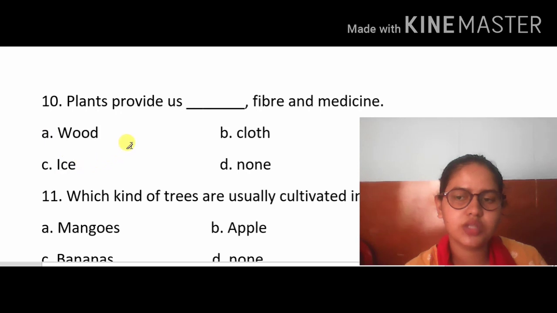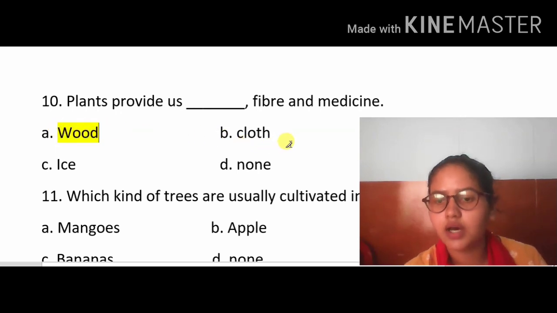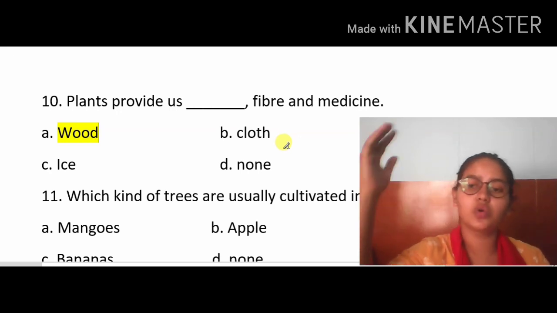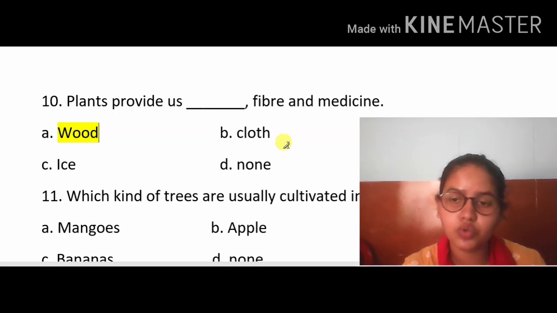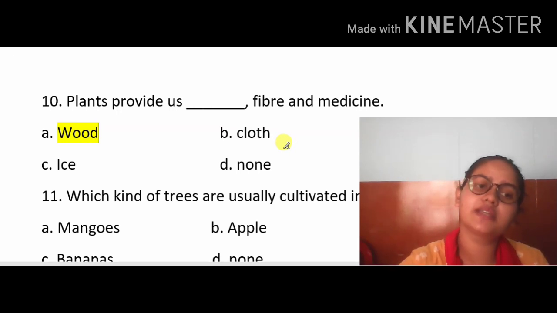The first one is correct, because plants provide us wood. I know some people think that clothes are also taken from plants, and practically we can think about it, but if we go through the chapter, wood is the right answer.